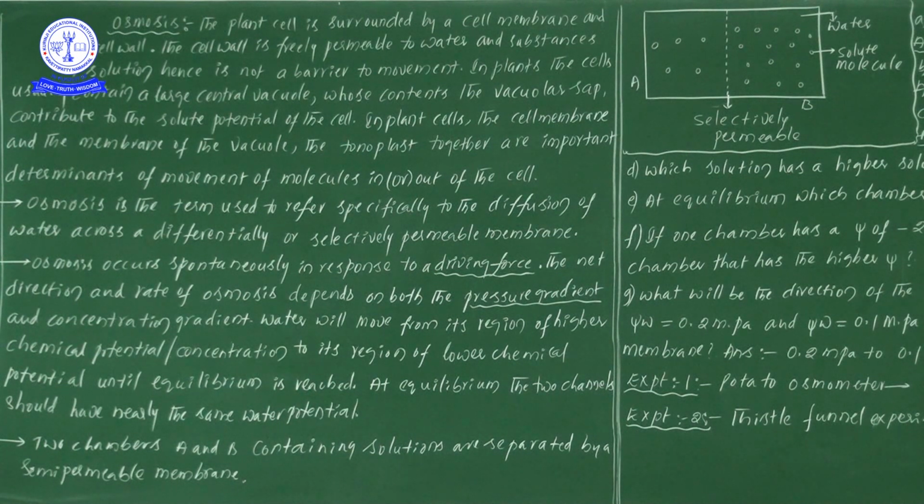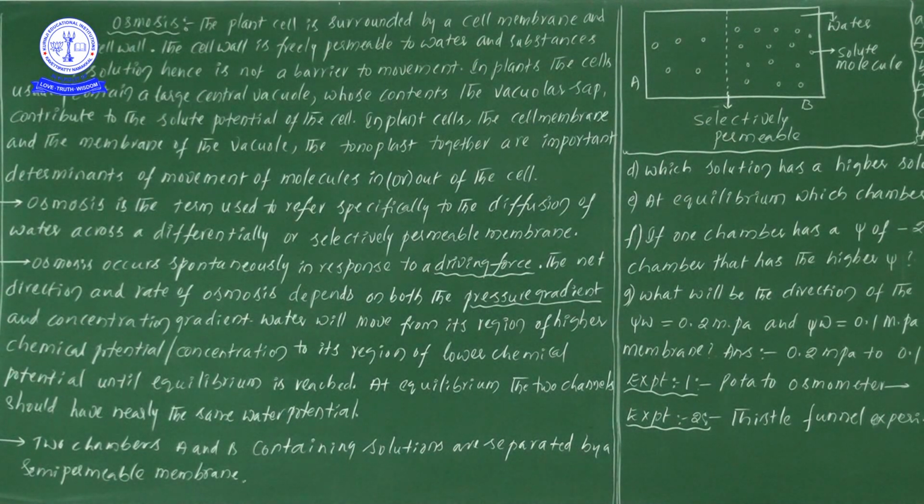So when the water moves from a region of higher chemical potential, or higher chemical concentration, to a region of lower chemical potential, definitely water moves, and you should try to remember this.